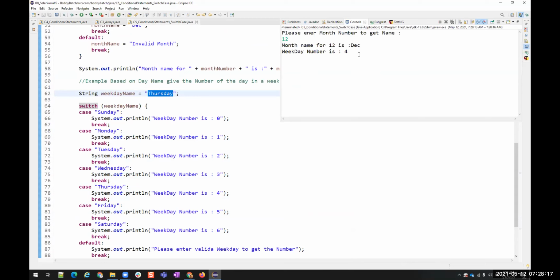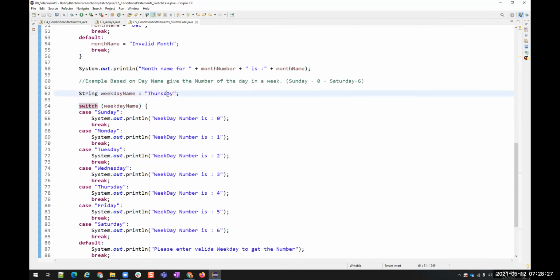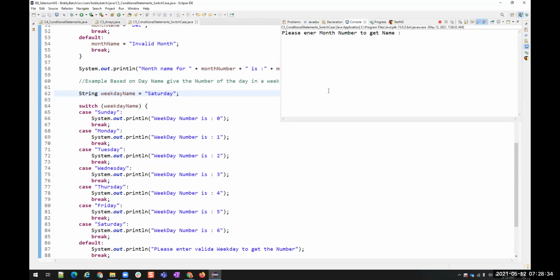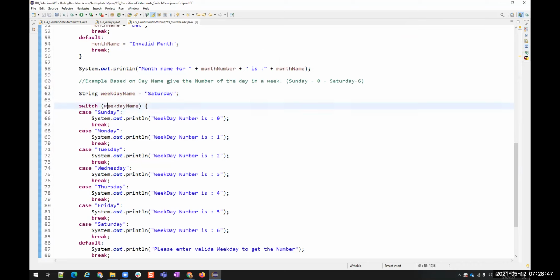This is the previous one. Now you see weekday number is 4 for Thursday, right? If Sunday is 0, then Thursday is 4. Let me change this to Saturday. Let us run it. See, weekday number is 6 for Saturday. So in Java, switch case also accepts strings as cases. We are able to do this, right?